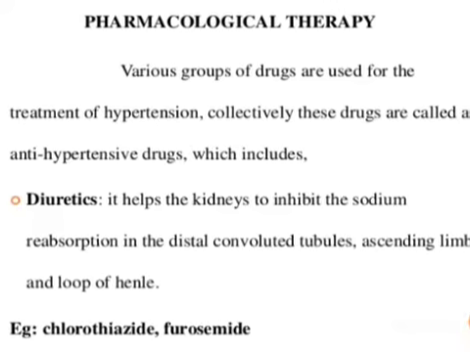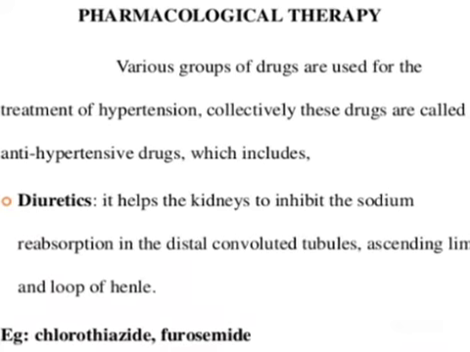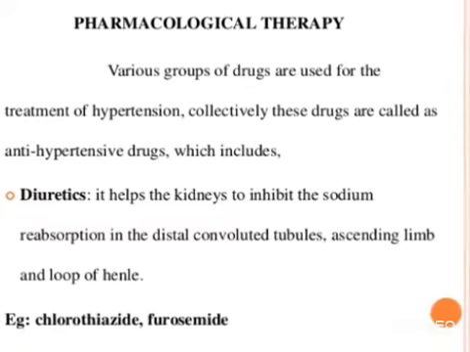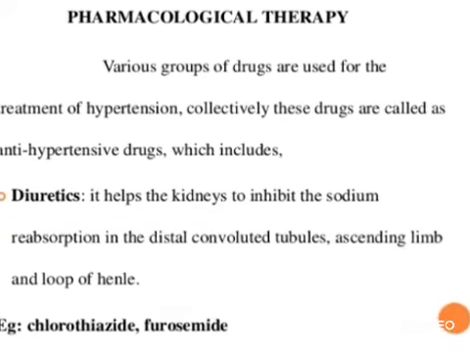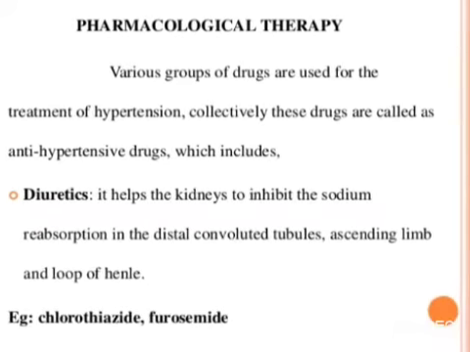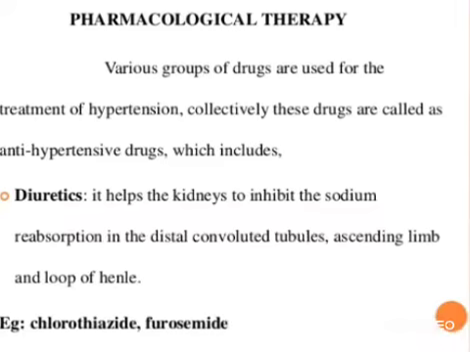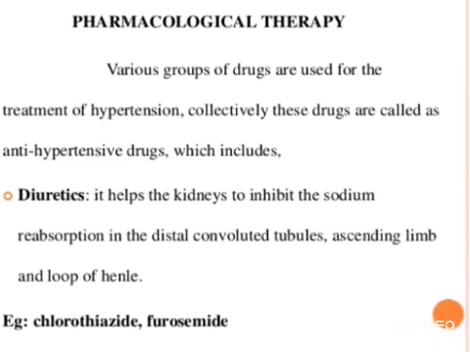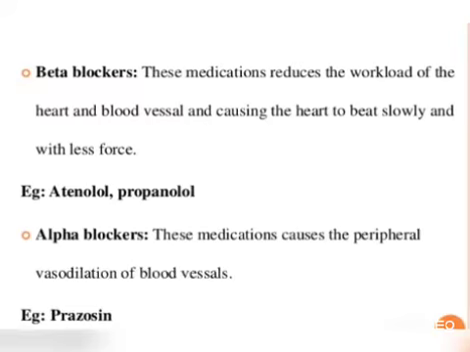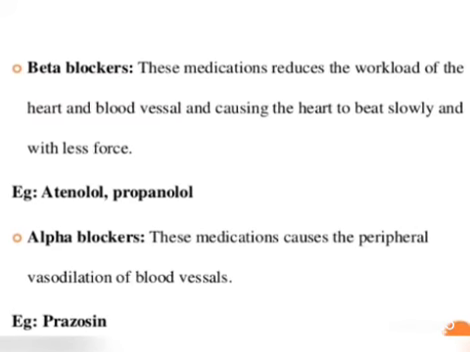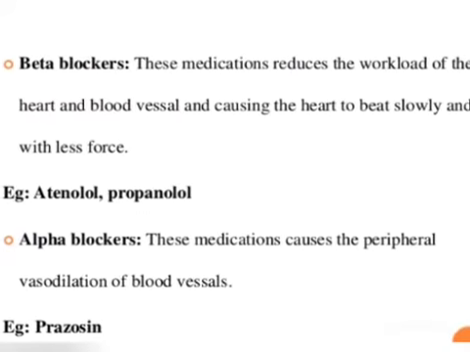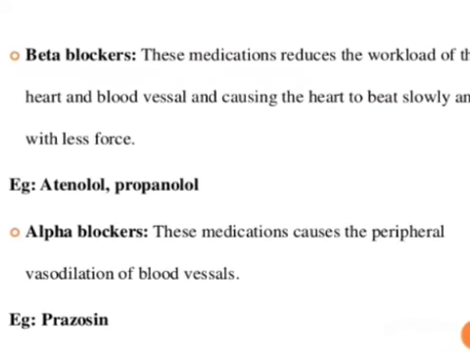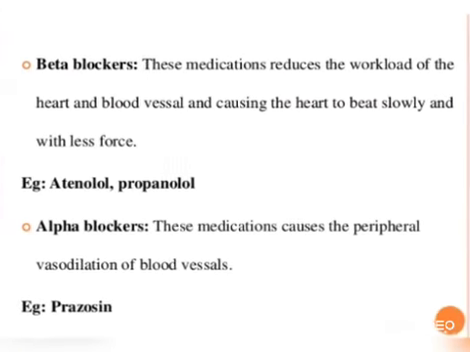And then when it comes to pharmacological therapy with drugs, the first antihypertensive drugs are diuretics. These diuretics will inhibit the reabsorption of sodium. Examples are chlorothiazide and furosemide. And then after diuretics, the main important drugs are blockers. They are beta blockers. What is the work of these beta blockers? They will reduce the workload of the heart. Examples are atenolol and propranolol.